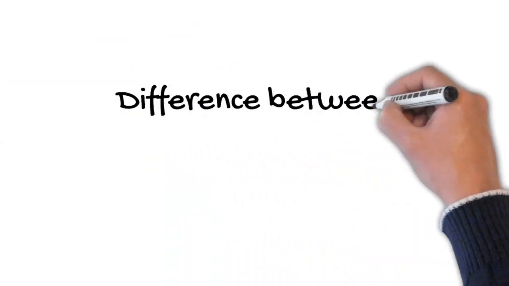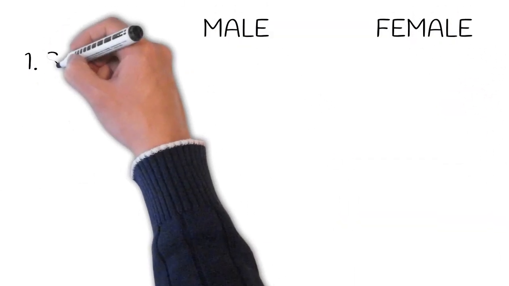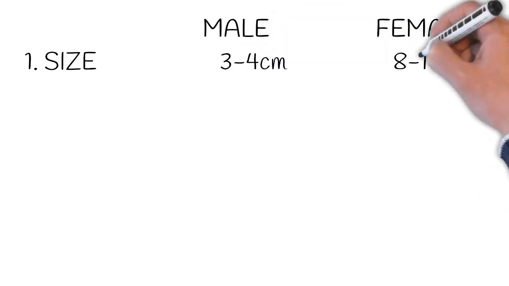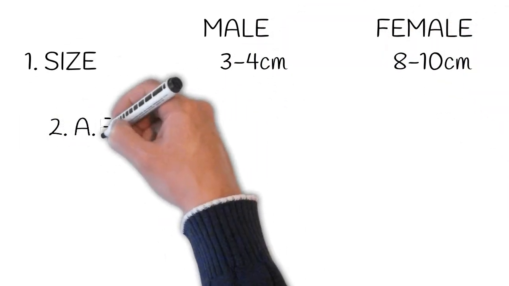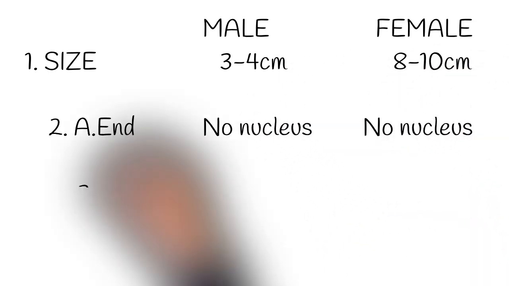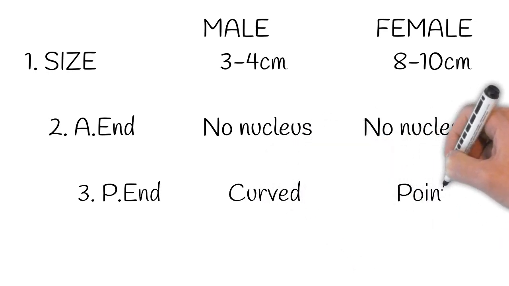We will discuss a few differences between male and female adult worm. Size: 3 to 4 cm in case of male, 8 to 10 cm in case of female. Anterior end has no nucleus in both male and female adult worm. Posterior end is curved in case of male adult worm and pointed in case of female adult worm.